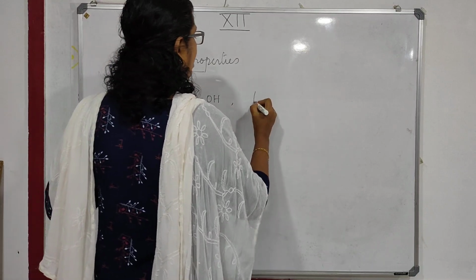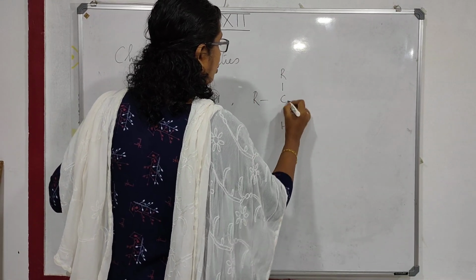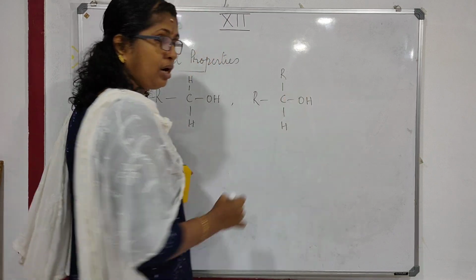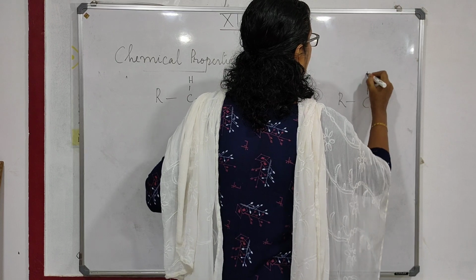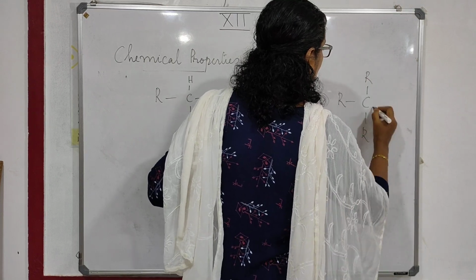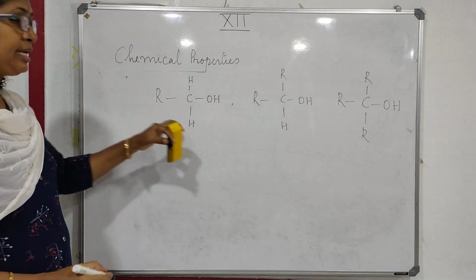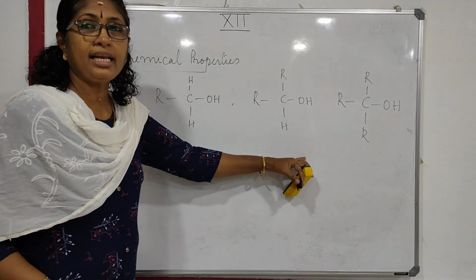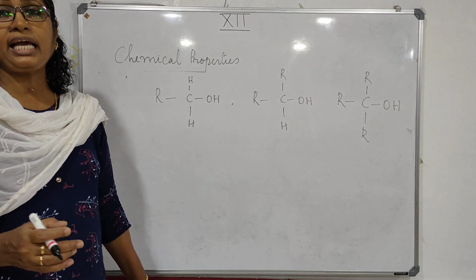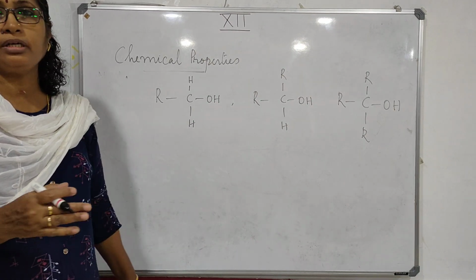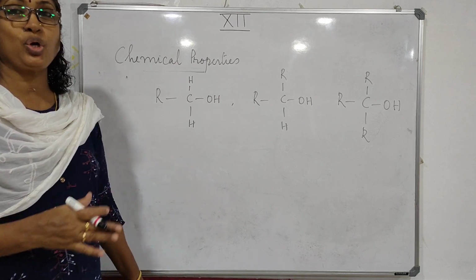Then a secondary alcohol, R2CHOH. Then a tertiary alcohol, R3COH. This is a primary alcohol, secondary alcohol and tertiary alcohol. Among these three alcohols, which is the strongest acid?